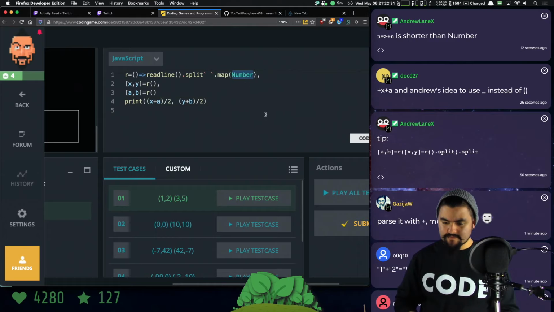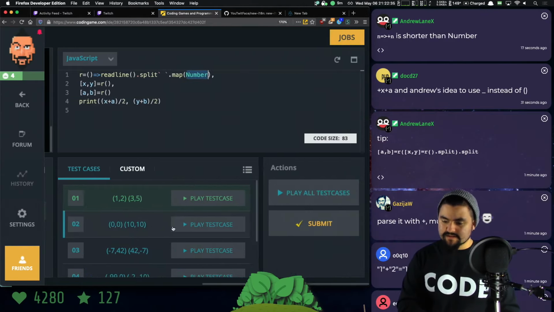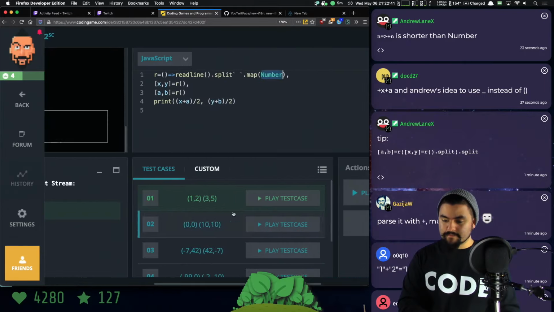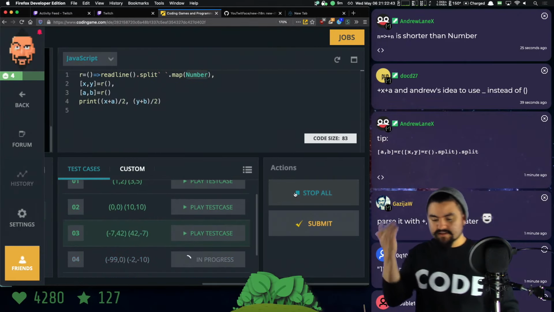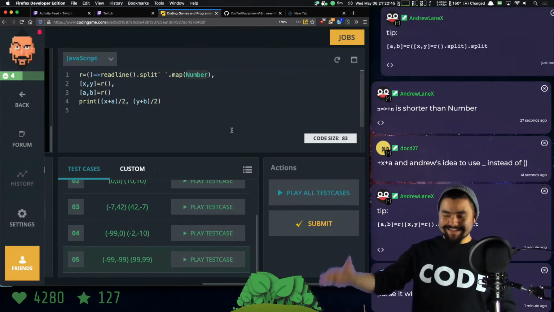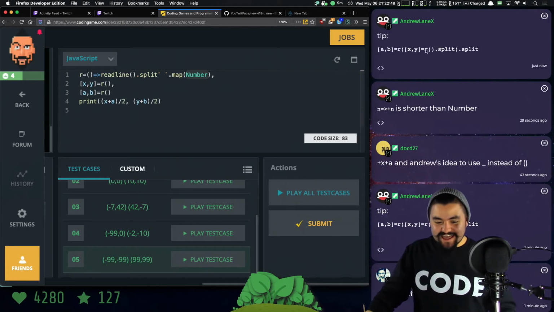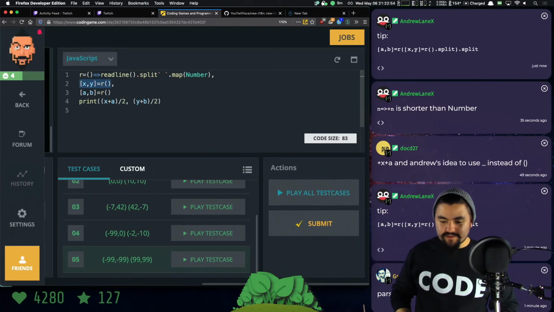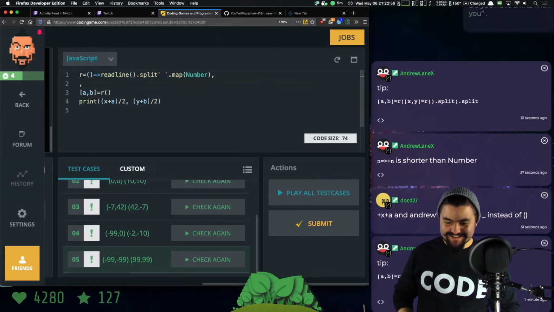Yeah, so we got to play around with this. Let's see how many minutes I have left. I have 5 minutes left, and I'm down to 83 characters. We've got one JavaScript submission with 99 characters, one with 154. I think we can get smaller, but this works for all test cases. Okay, we at least solved it for most. And then, yeah, so we could save a line by putting the first one.